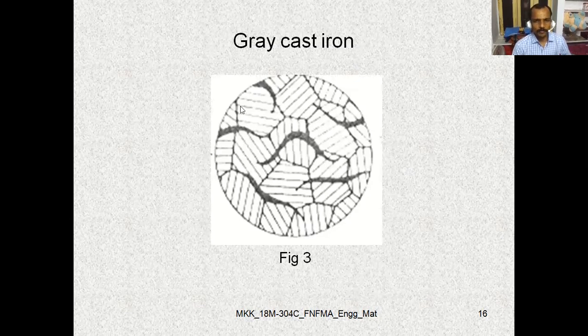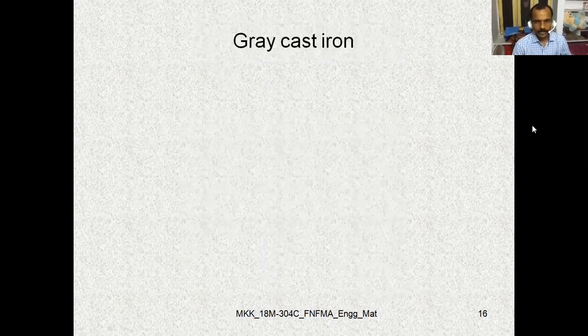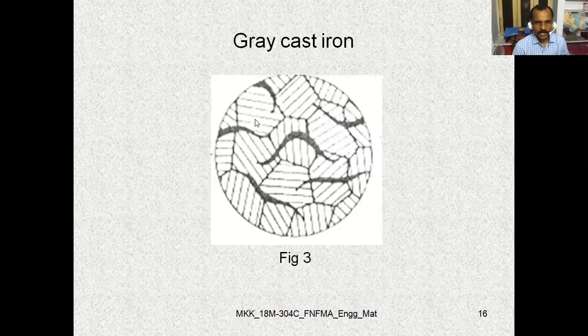These are the shapes formed, and these are the flakes of graphite. The rest is iron. So this is the iron and these are the graphite flakes in different curved forms.